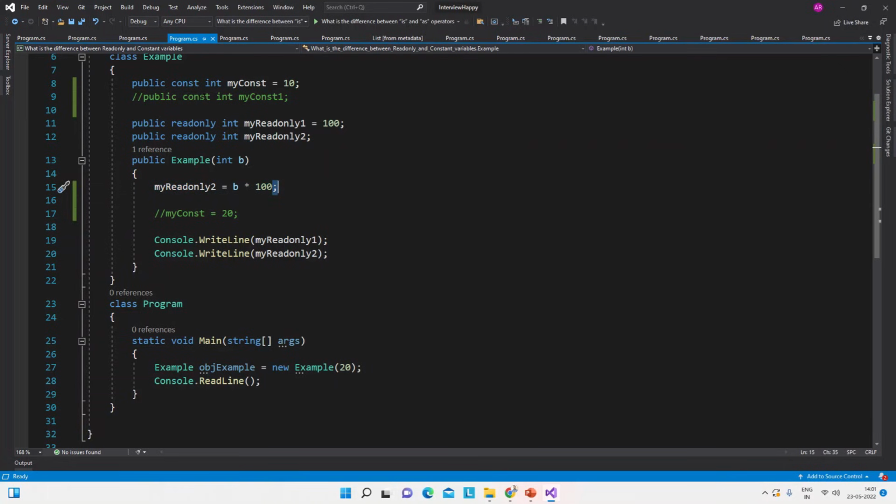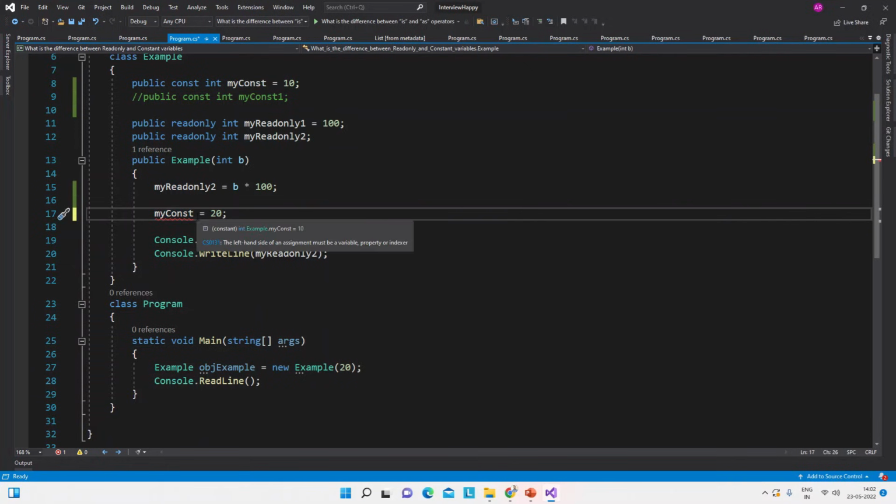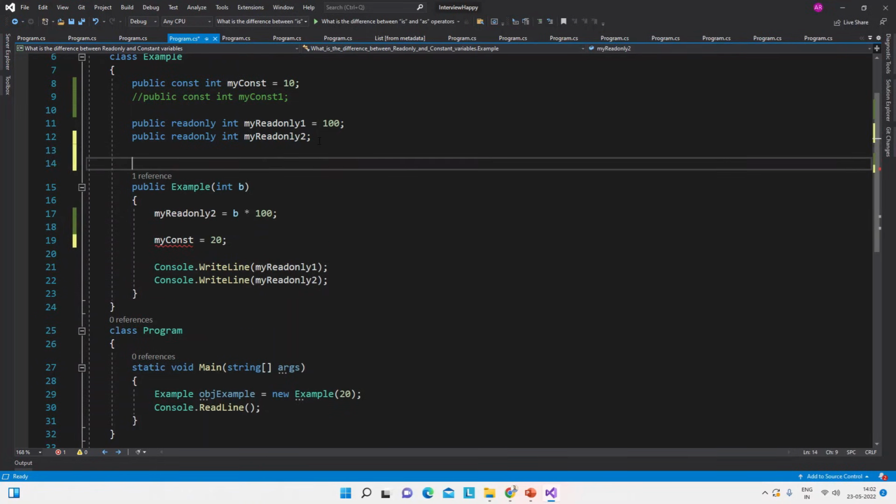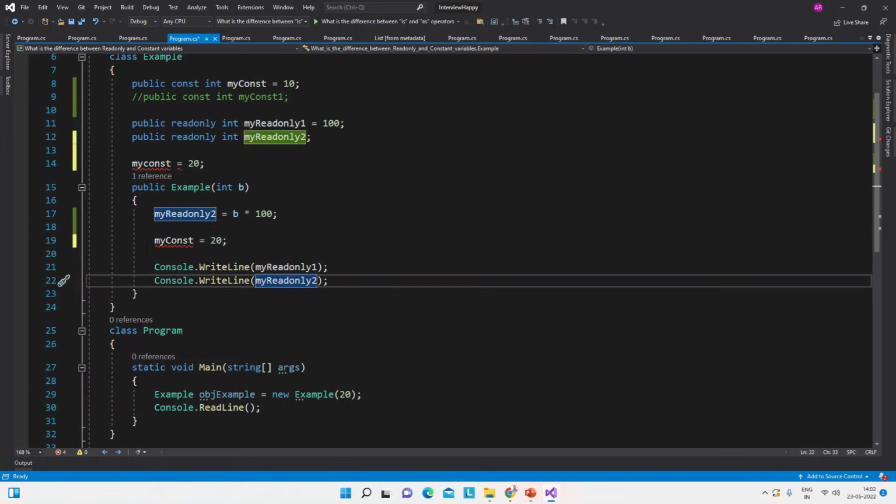Okay, now we have this constant field here. If we try to assign this constant any value inside the constructor, then see, it will give an error: the left-hand side of an assignment must be a variable, property or indexer. So it is not possible here. Even here it is not possible also. So this is also not possible. It can be assigned only once. So these are the differences, and this is the answer to this question.